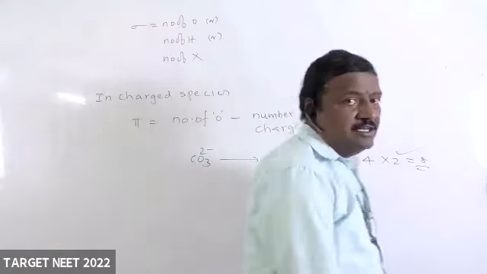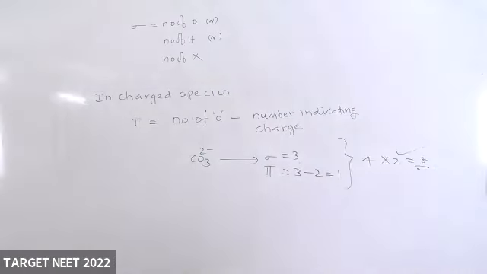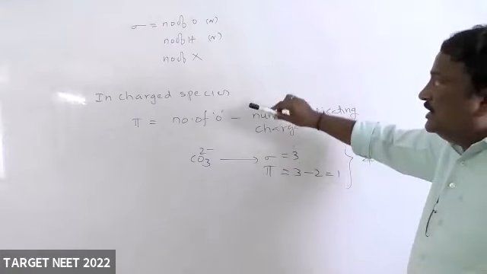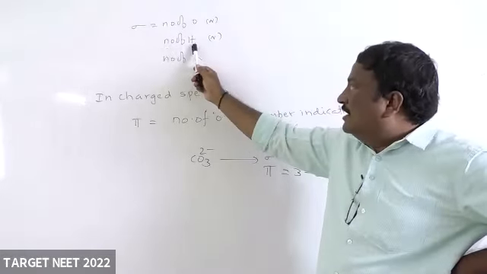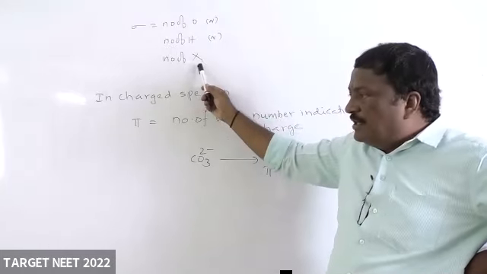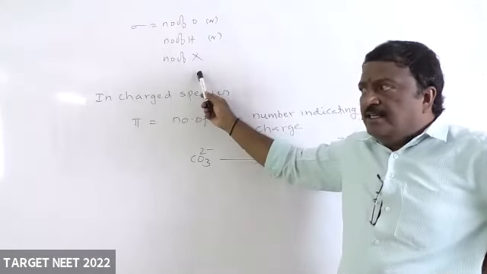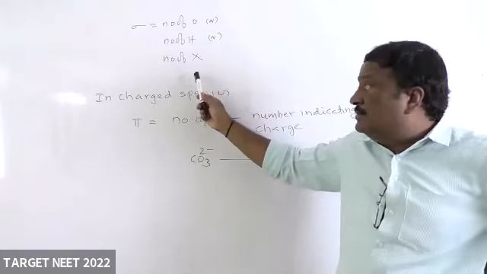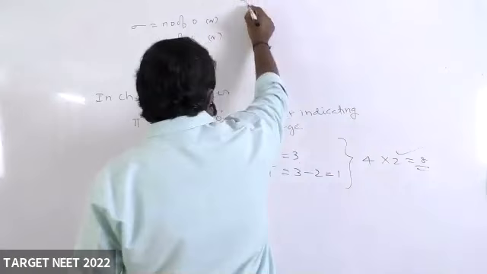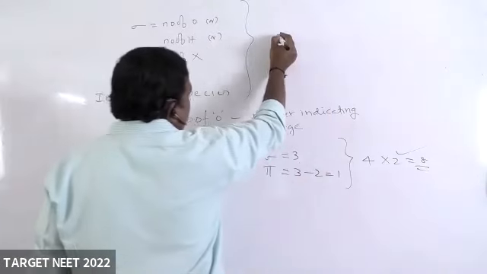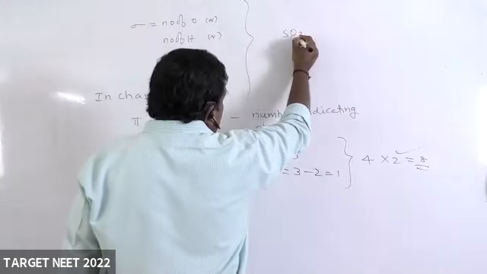It obeys the octet rule. Right? You might have understood, students. Sigma equals number of oxygen atoms or number of hydrogen atoms or number of halogen atoms, X is nothing but halogen atom, in charged species.